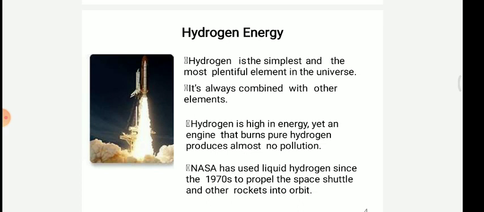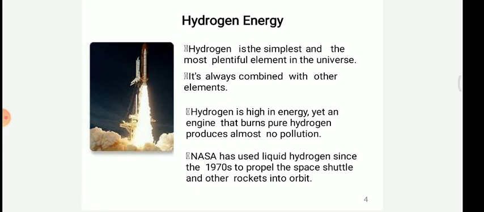It's always combined with other elements. Hydrogen is always combined with all the other elements. Without the combustion, without the joining of hydrogen, none of these things would happen in the chemical field. Even the drinking water we are served contains 2 moles of hydrogen and 1 mole of oxygen; they are connected with oxygen.